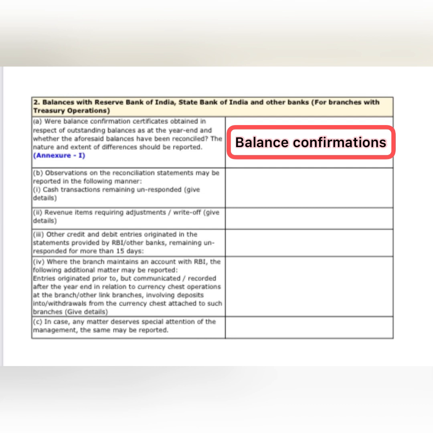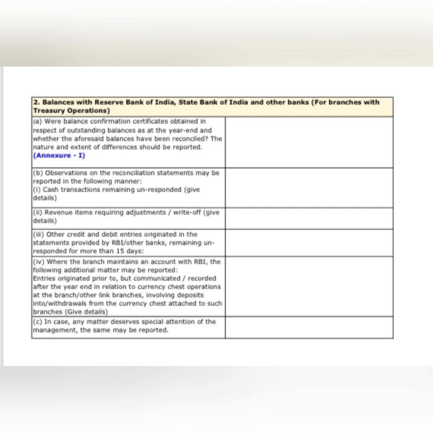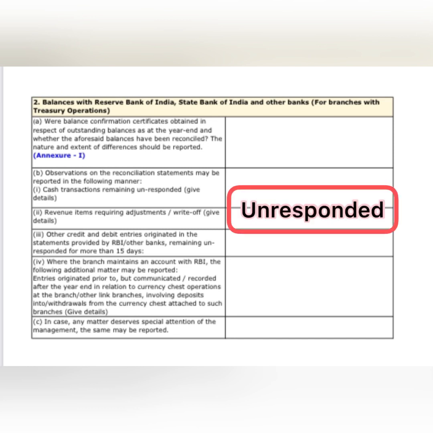In the first clause we have to report about the nature and extent of the differences. For the rest of the points, हमें वो ट्रांजैक्शंस रिपोर्ट करने हैं which are unresponded for 15 days or more. Now what do you mean by unresponded? I'll tell you this with the help of an example.